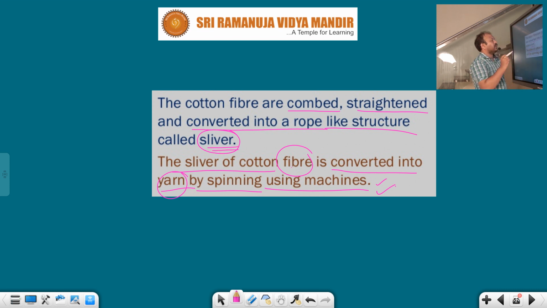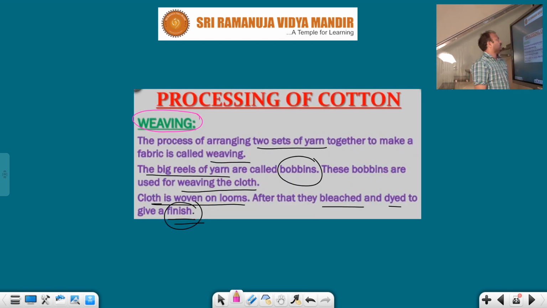So the sliver of cotton fiber is converted into yarn. After the sliver process, the fiber is converted into yarn by spinning using machines. So after that you will do spinning again. How can you do spinning? By using machines. In the processing of cotton, the weaving process is important.